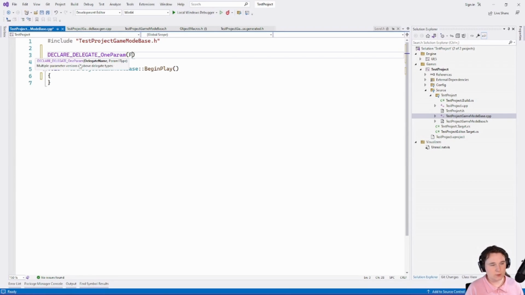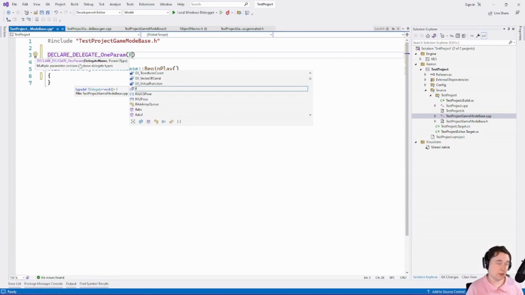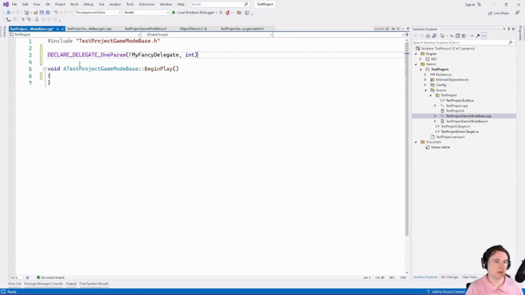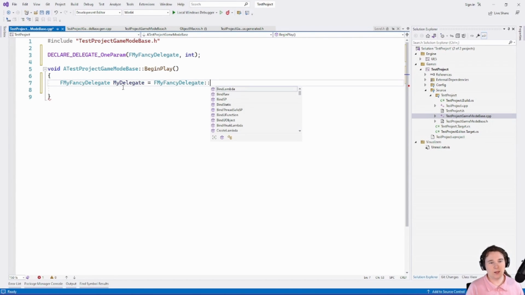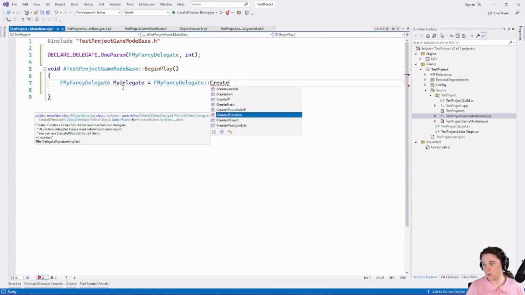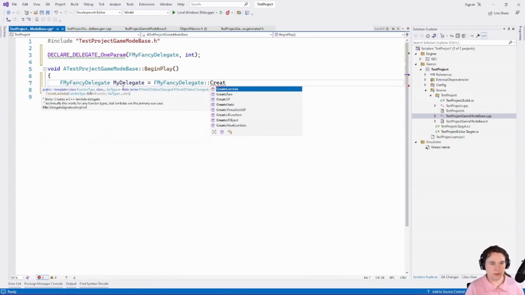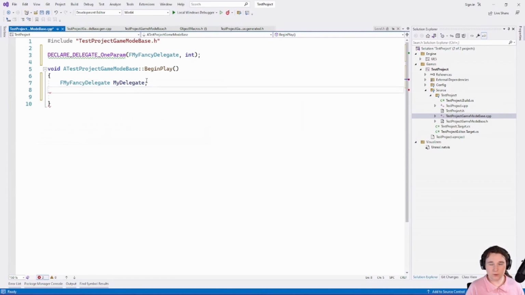So we can make a delegate. I'm not going to call it FDelegate because that's already a thing. FMyFancyDelegate, and let's say it takes an int. Then we can create a delegate and bind it in one hit. If my delegate was a field, you could do MyDelegate.Bind to bind it to something. In this case, we're just going to do Create.